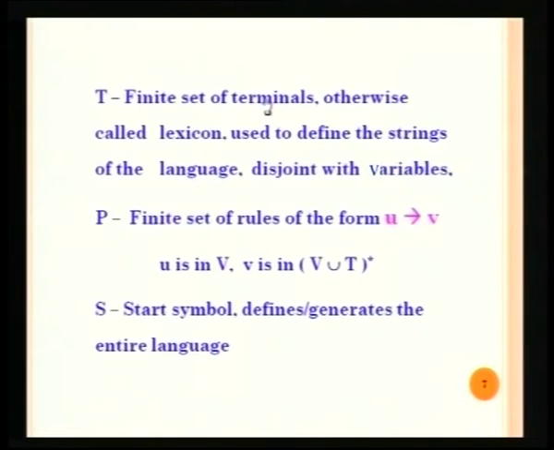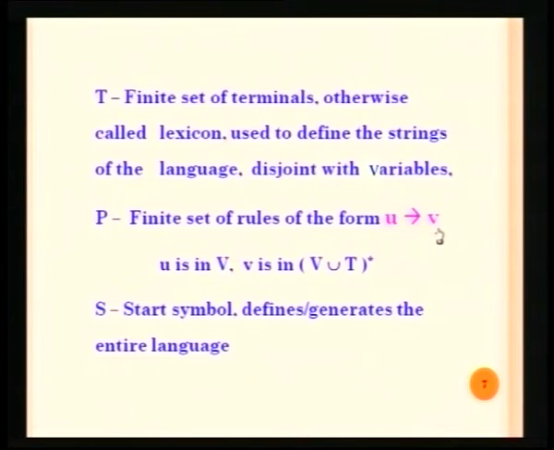The next one is a very important component of the grammar, that is the set of all productions. We call them the rules, normally of the form u derives v. So, u has an arrow symbol deriving v, that is the general rule for any grammar, but we are talking about context free grammars. If it is going to be a context free grammar, there are some restrictions on what u and v should be.